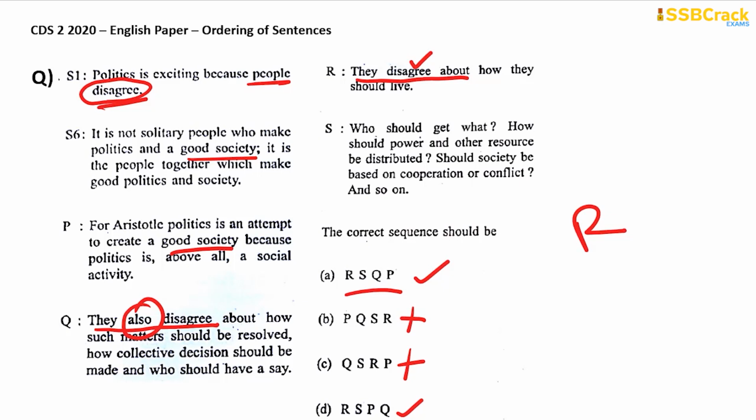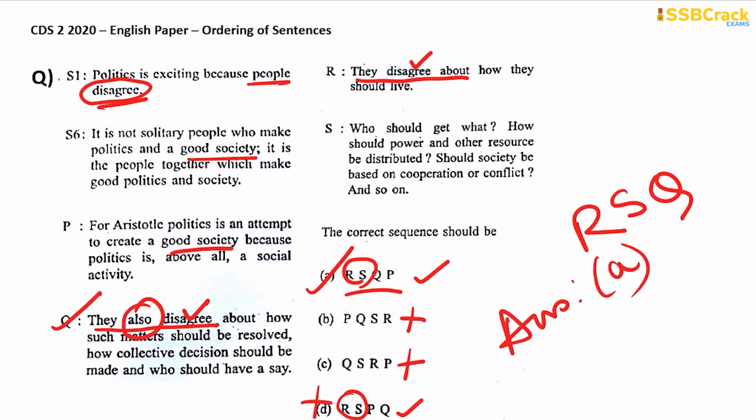They disagree about how they should live. Who should get what? How should power and other resource be distributed? So this is how they should live, and this is a disagreement which is going on. So R will be obviously followed by S. Again you see RS is there in both of these. Okay, now is it QP or PQ? That we have to decide. So obviously after RS it will be Q because it is also talking about disagreeing, right? So it should be RSQ, and RSQ is there in option A. So therefore you need to eliminate option D and write option A as your answer.